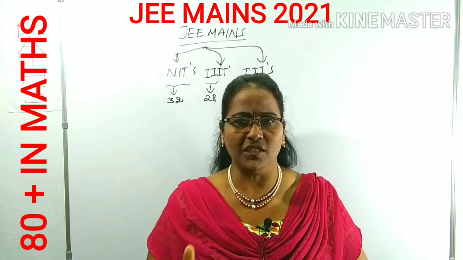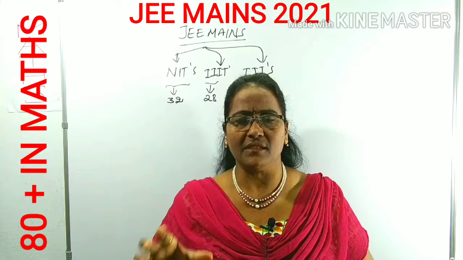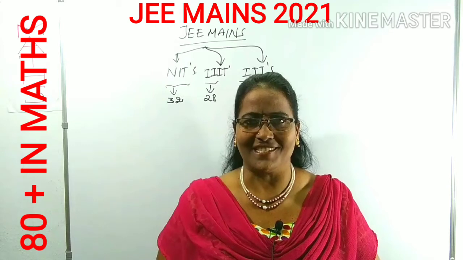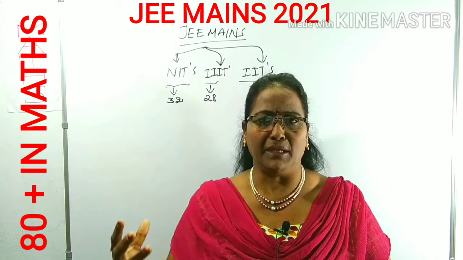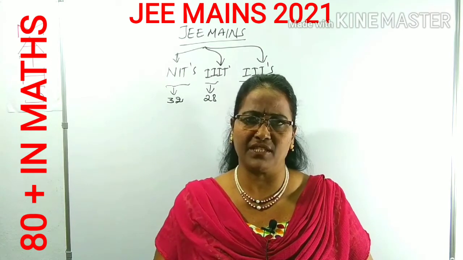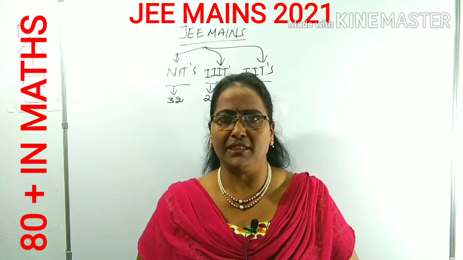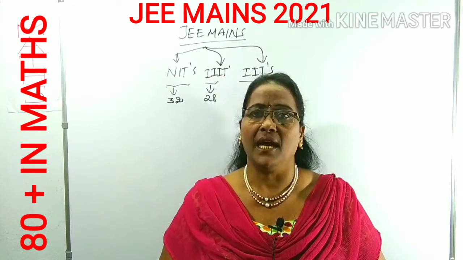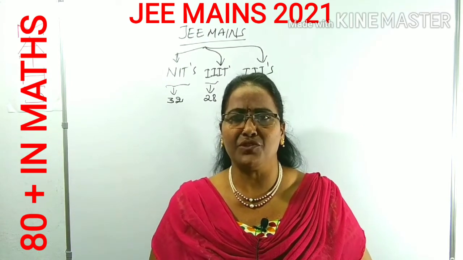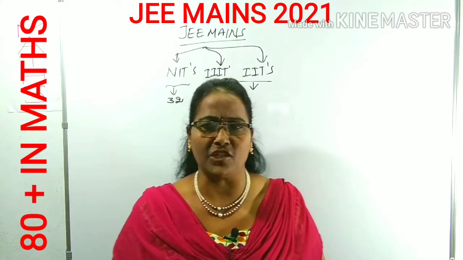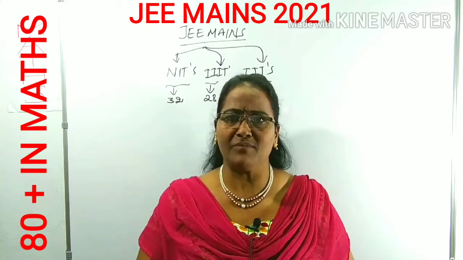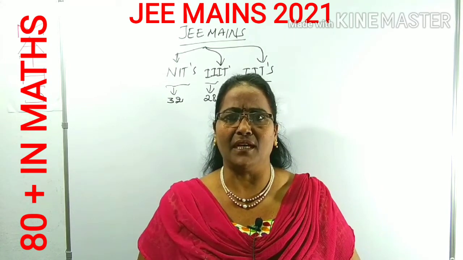We get the solutions as digits, integers, maybe decimals up to 2 decimal places, and we mark according to the instructions. That is only to be done for the remaining 5 questions. Now only 25 questions will be given in maths, like physics 25 and chemistry 25 also. But compared to the other two subjects, maths has a huge syllabus. There will be plenty of topics. So most of the students have the doubt: how can we start, where can we start, what are the important questions? Can we scope the syllabus to get better marks?